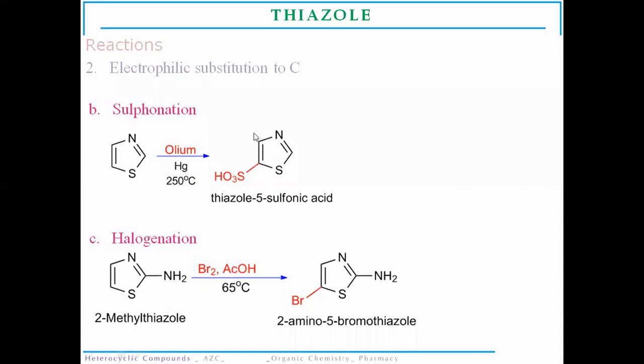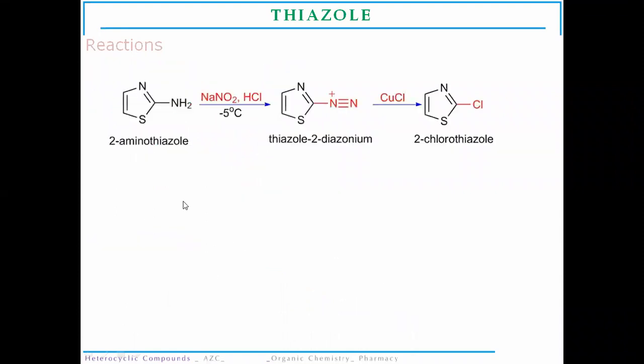As we know, the 4th and 5th positions are favorable towards electrophilic substitution, but in the majority of cases the substitution happens at the 5th position. Then halogenation reaction, formation of 5-bromo thiazole by halogenation.